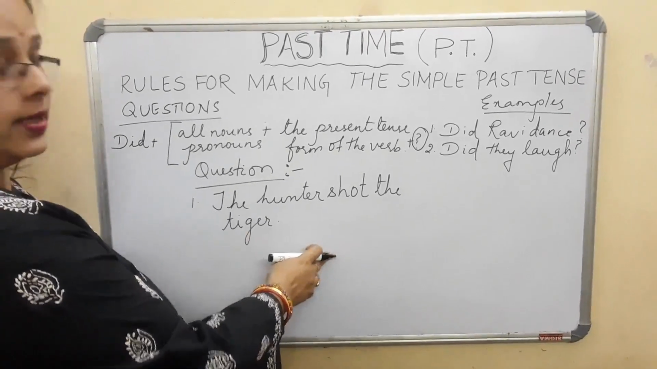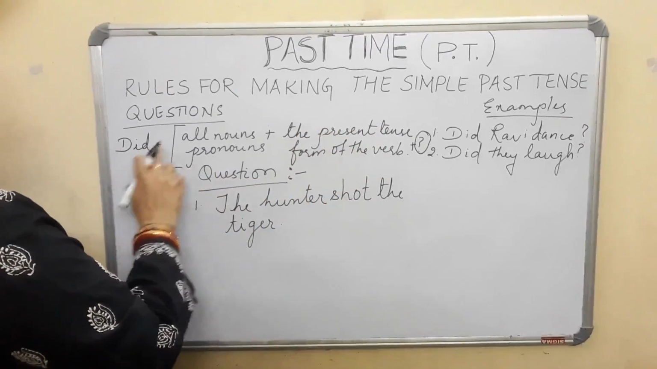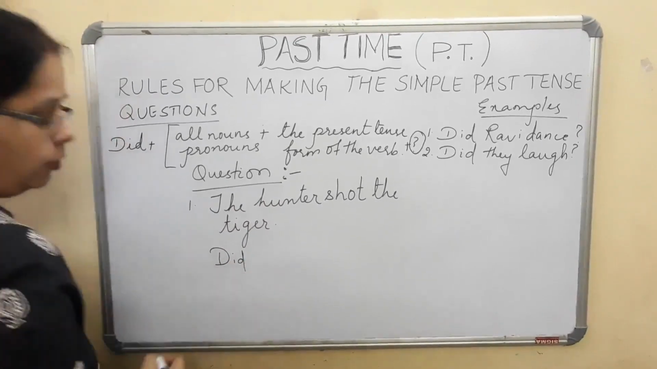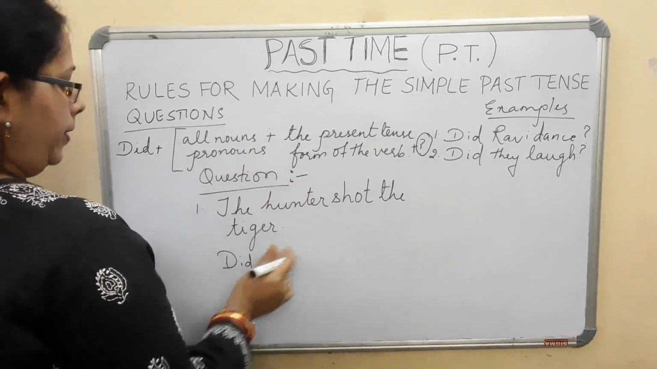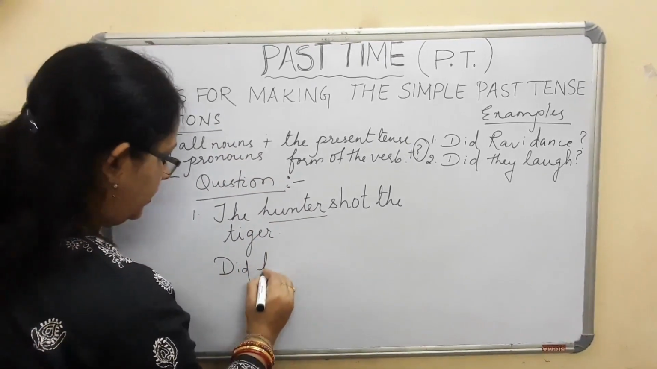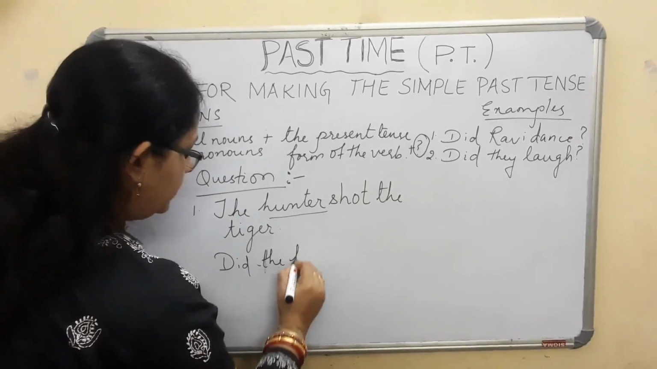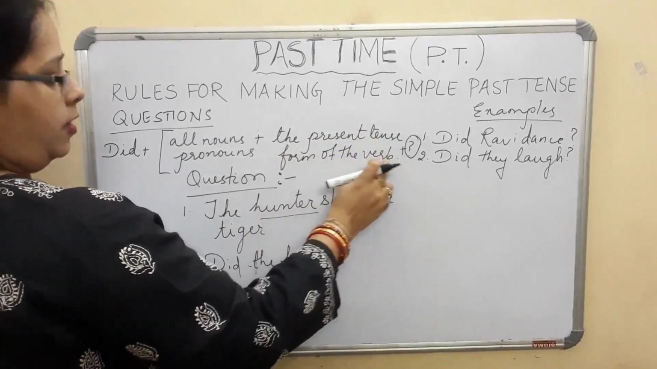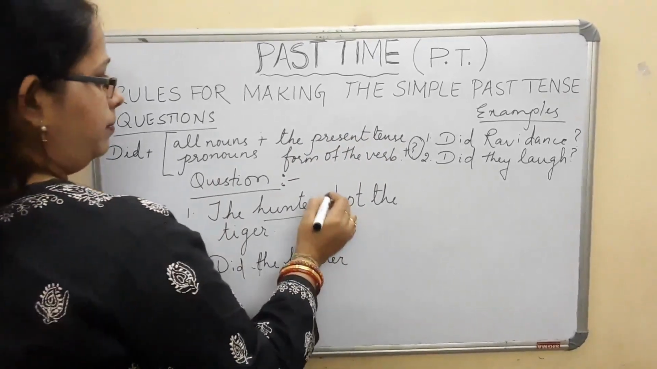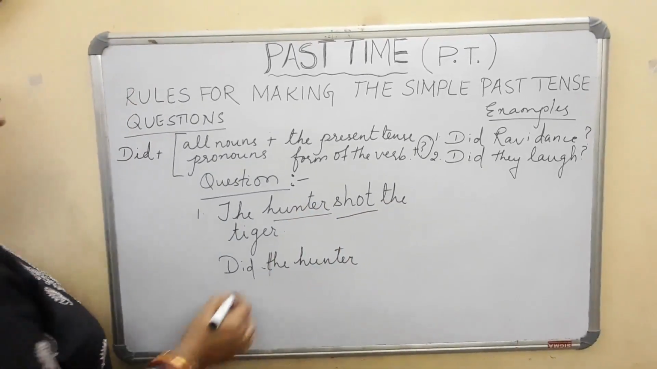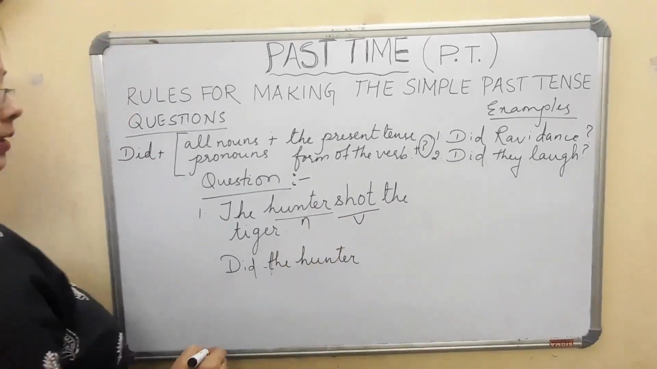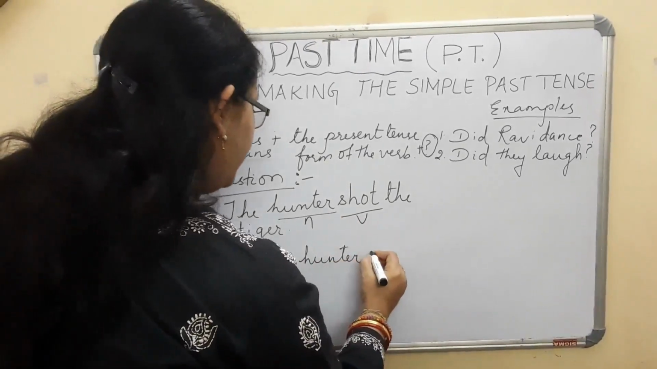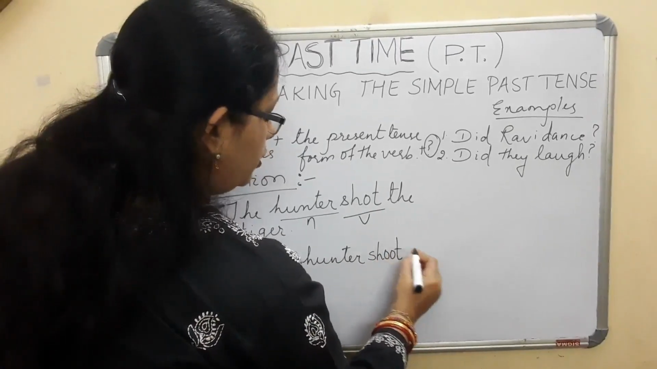Now what will be the answer for this? What did I say? Remember, did plus noun or pronoun. First thing, what you have to do? Did, then noun or pronoun. Which is a noun here? Hunter. Did the hunter. Then after that, the present tense form of the verb. Which is the verb here? Shot is the verb. What is the present tense of this verb? Shoot. Did the hunter shoot?